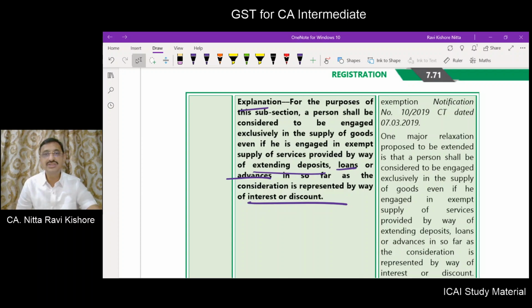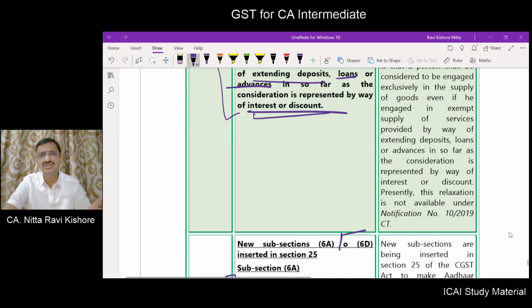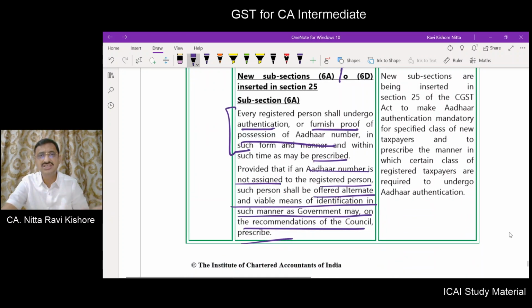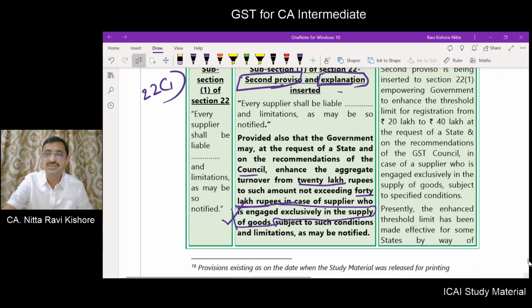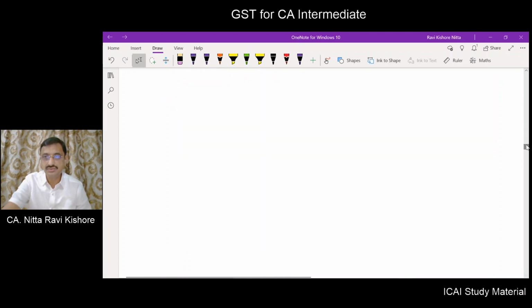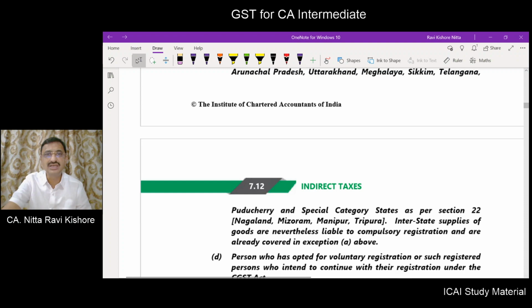And there is also an explanation which states that the service to the extent of extending deposits, loans or advances, for interest or discount, will not be considered to be supply of service. This you should not consider, and you should consider goods only. Also there are subsections 6A, 6B, 6C, 6D with relation to authentication of the taxpayer, right? Now coming back to page number 11.